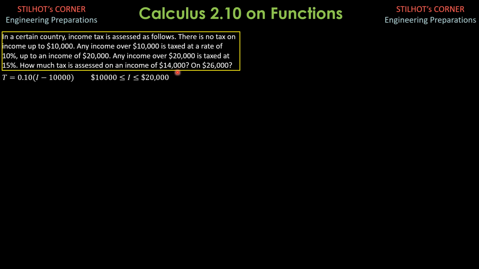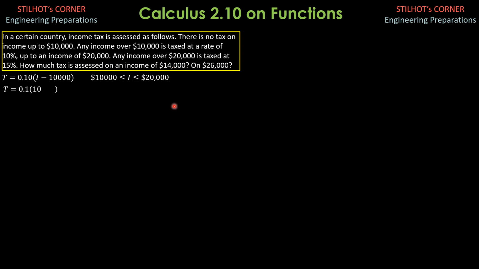So for the first part, since the income is $14,000, this falls between $10,000 and $20,000. So the $4,000 above $10,000 should be taxed at 10%, because this is between $10,000 and $20,000.